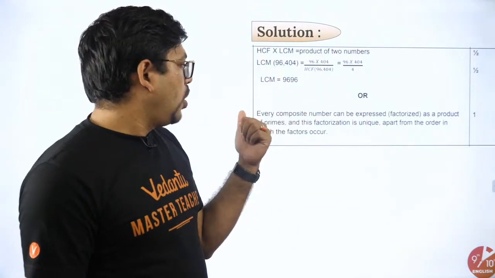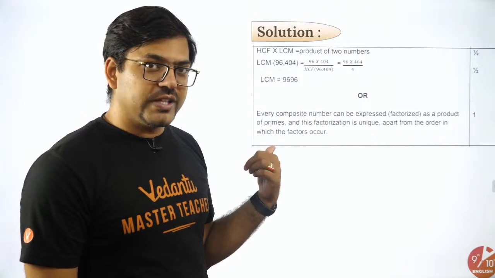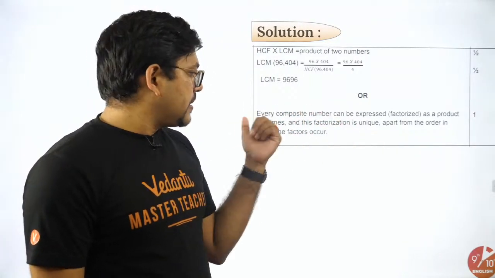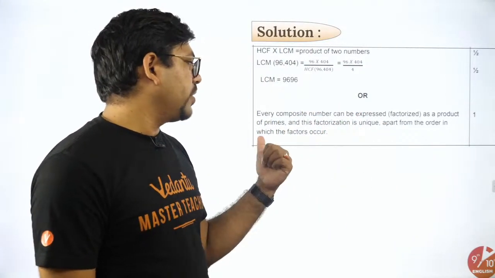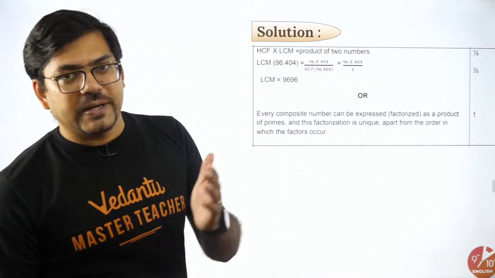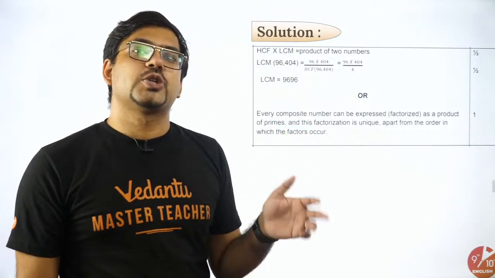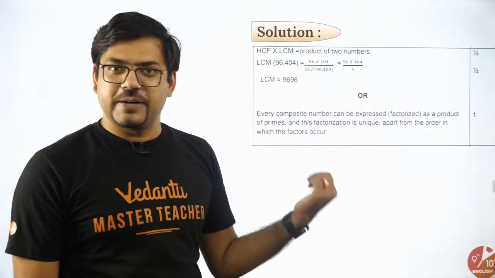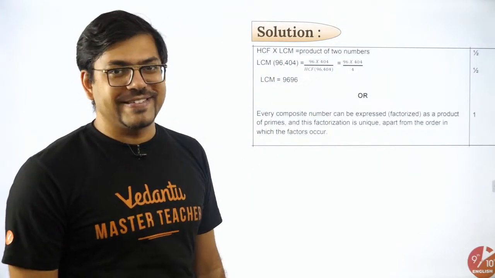9696 is the answer. And if you want to see the solution of the fundamental theorem of arithmetic: every composite number can be expressed as a product of primes, and this factorization is unique apart from the order in which the factors occur. As what I had said, that you can express any number as a product of primes, and that combination of product of primes is unique for any number. That's what the statement is saying. So either you write this or this. I guess this is much easier, isn't it?